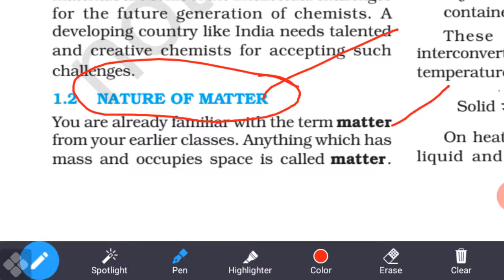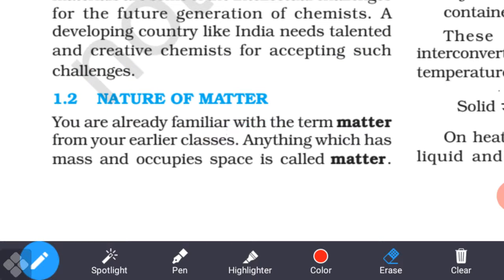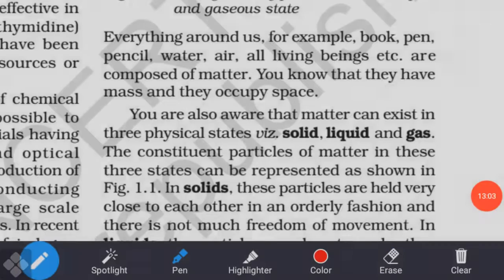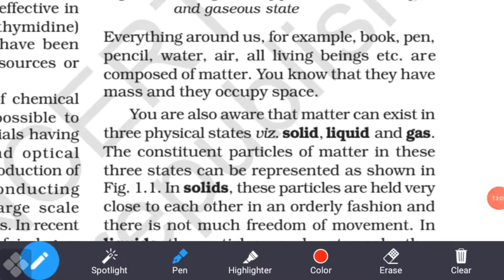Matter. Understand? So in your earlier classes we have already discussed that whatever has mass and occupies a space is called matter. Understand? So all these we have already discussed in previous classes. Understand? OK, for example, book, pen, pencil, water, air, all living beings, living and non-living, all things are what? Matter, because all things have a mass, volume, and occupy a space. OK, so all these are composed of matter.